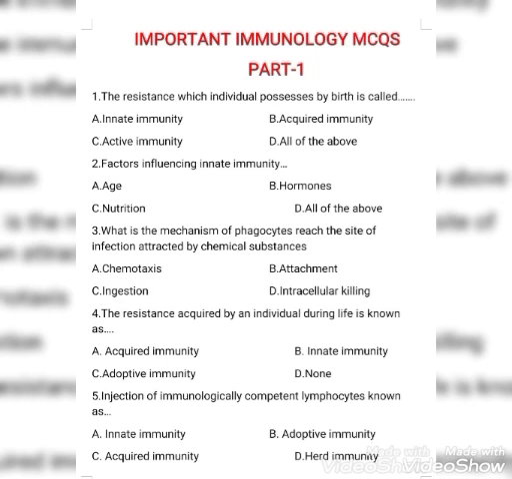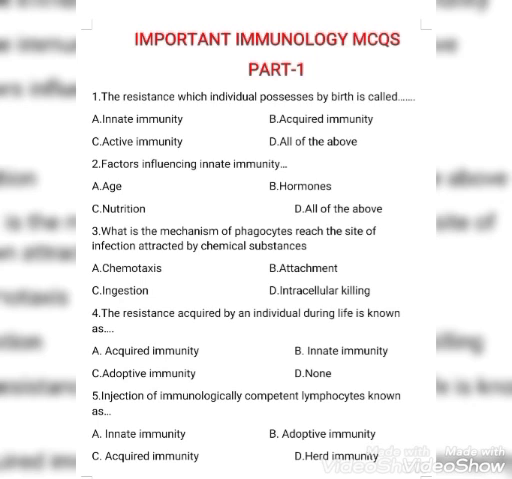And third question, what is the mechanism by which phagocytes reach the site of infection, attracted by chemical substances? Chemotaxis, attachment, ingestion, intracellular killing. All these options are different stages of phagocytic action. And the right answer is option A, chemotaxis.